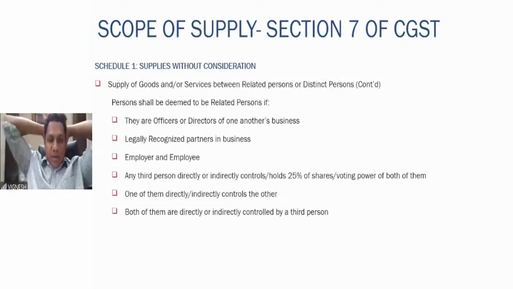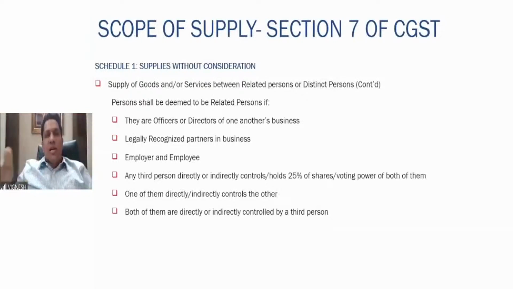Related persons means, if they are officers or directors of one another's businesses. I am a director in his company, he is a director in my company. Both are related persons. Legally recognized partners. Employer and employee. Any third person directly or indirectly holds 25% in both. So a third person is there. He is holding more than 25% in my company. He is holding more than 25% in the other company. Then both these companies are related. One of them directly or indirectly controls the other.